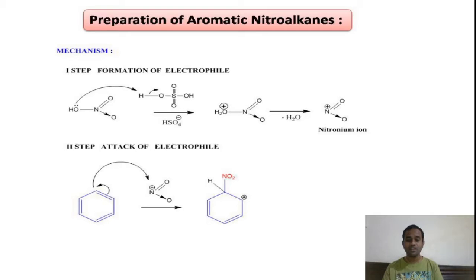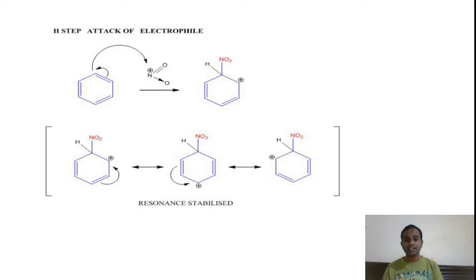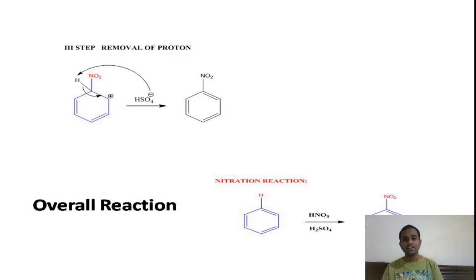It has much stability. You can explain the stability of the formed intermediate based on the following resonance structures. In this slide you can see the formed intermediate is a stable compound, which can be explained by the resonance structures, right? So this is a sigma complex. This is a very stable complex, right? Finally, in the last step, removal of a proton in the presence of HSO4 minus. Finally, what do we get here?